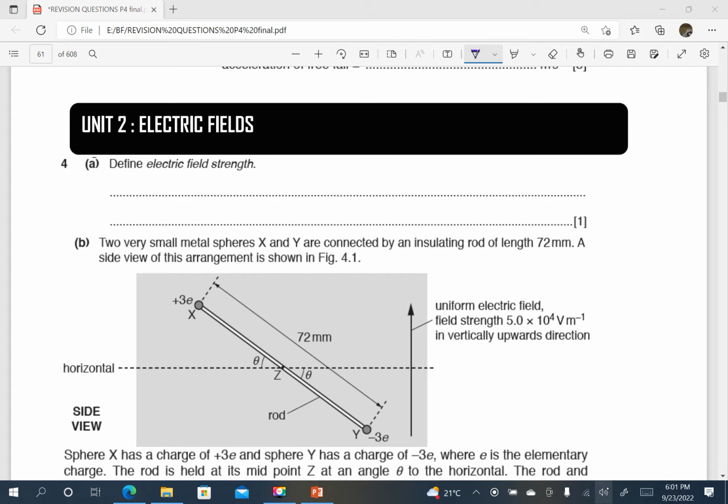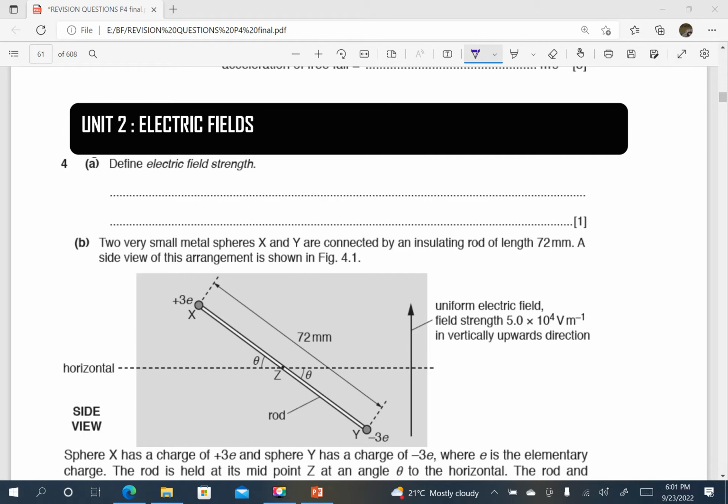Okay, let's start. The first question is telling us to define electric field strength. From what we have studied so far, we now know that electric field strength is the force acting on a unit positive charge. I've always been emphasizing that we imagine a unit positive charge in an electric field.